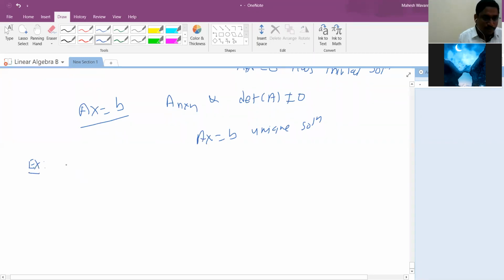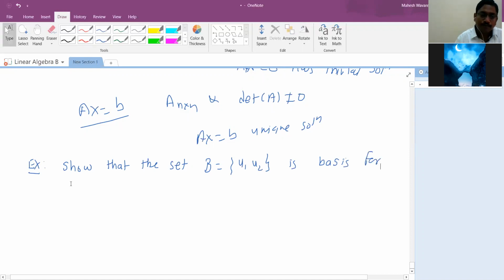So I write, example: show that the set B denoted by V, and the vectors are u1, u2, is a basis for R2, where